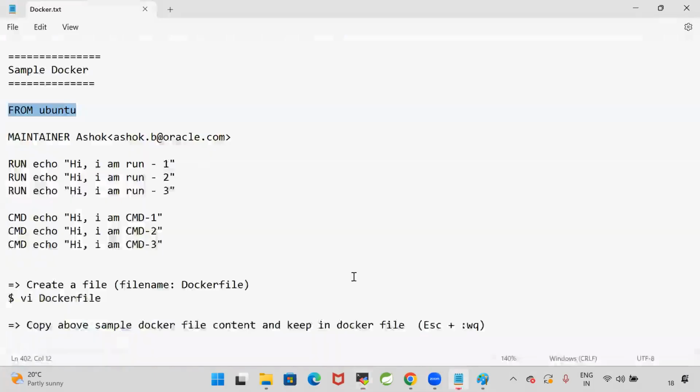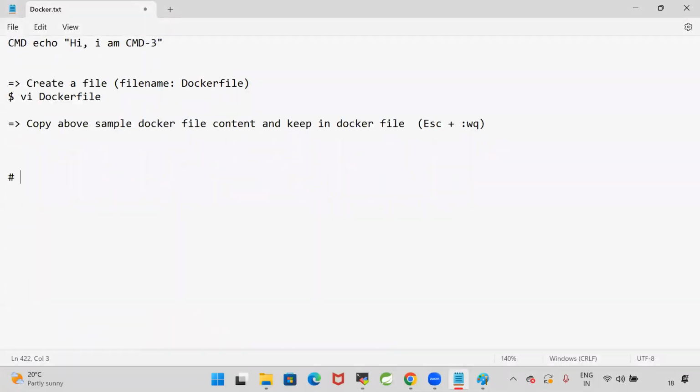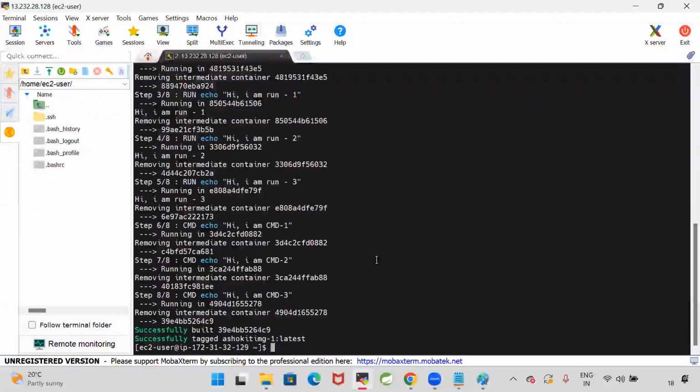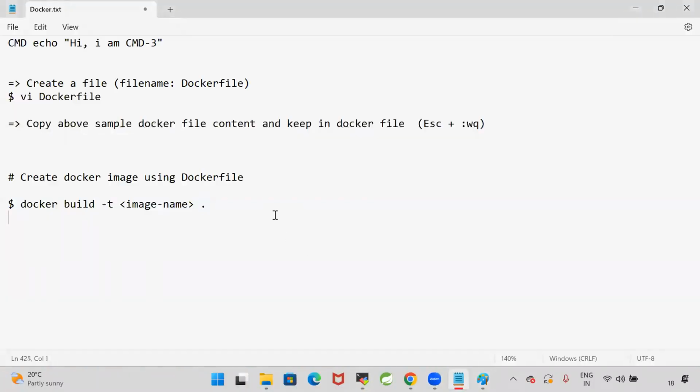So what is the command I use to create a Docker image using a Docker file? docker build -t, then we specify the image name and a dot. What is this dot? This dot represents the present working directory. In the present working directory, my Docker file is available. It considers the Docker file from the present working directory and builds a Docker image with the image name.